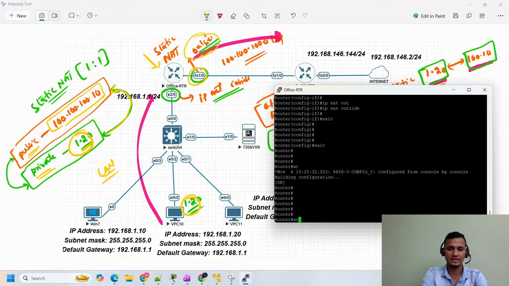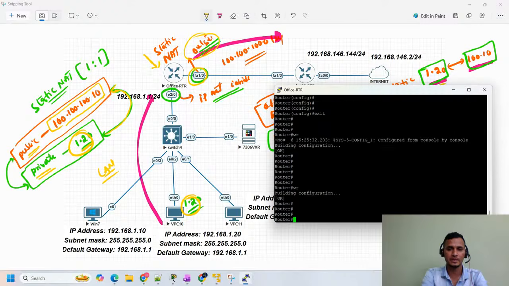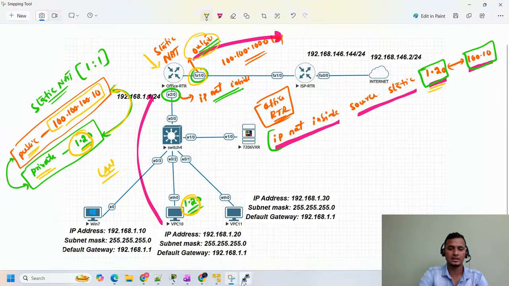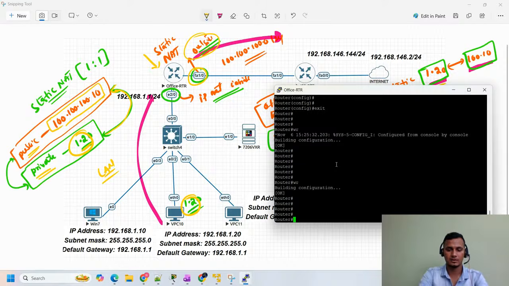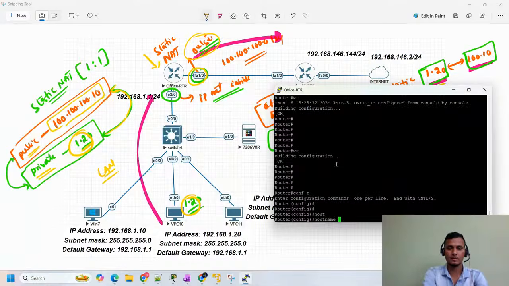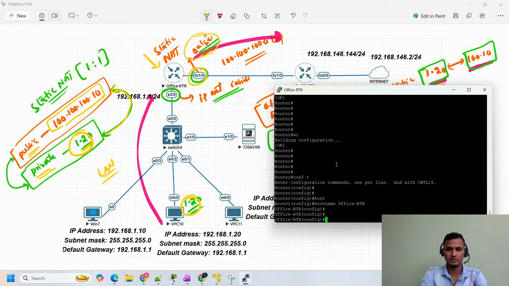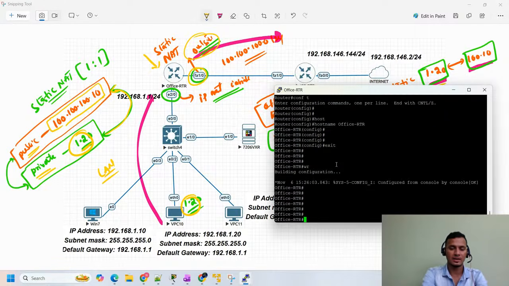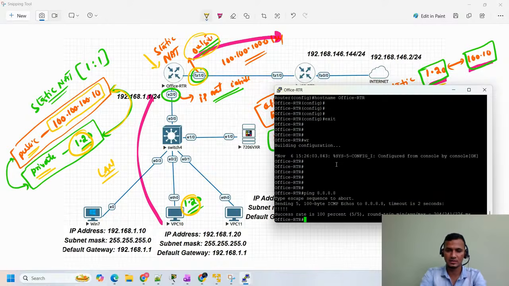Earlier, when we tried to ping, we didn't have connectivity. Let me configure the host name as well, guys, or else you will get confused. Host name office-rtr. Now see, earlier we used to ping 8.8.8.8. It was reachable, and now also it is reachable.